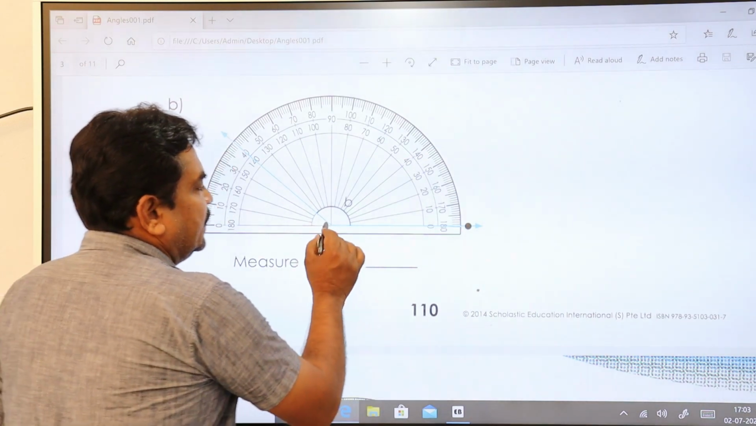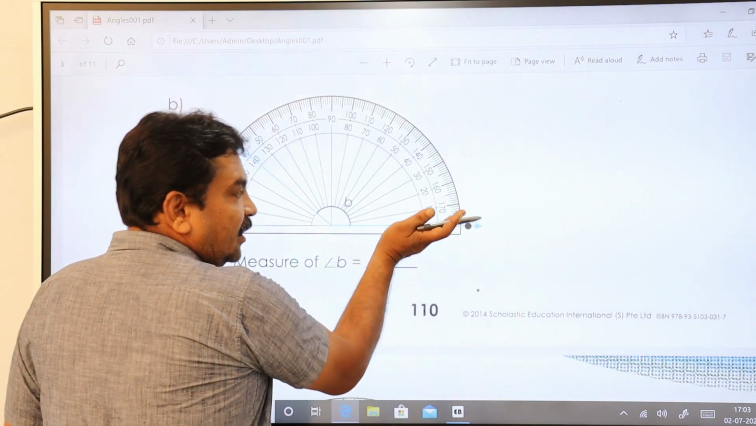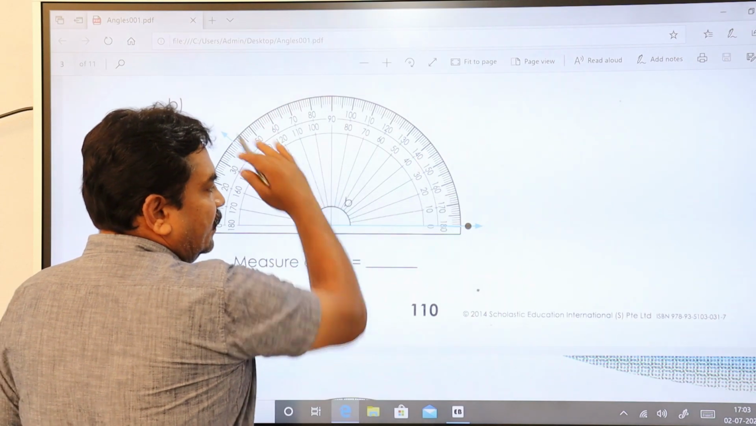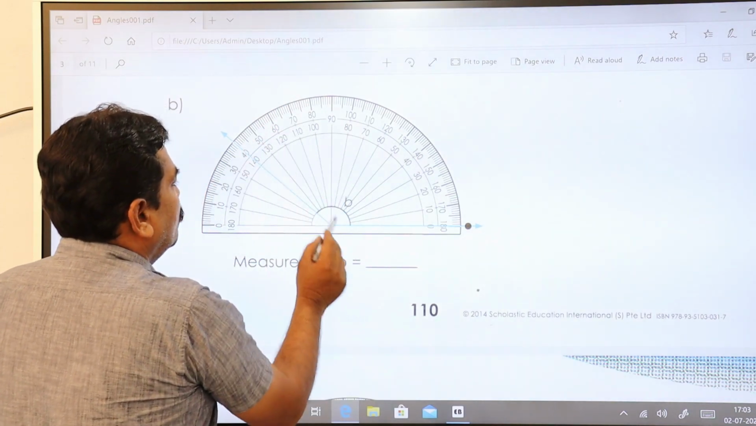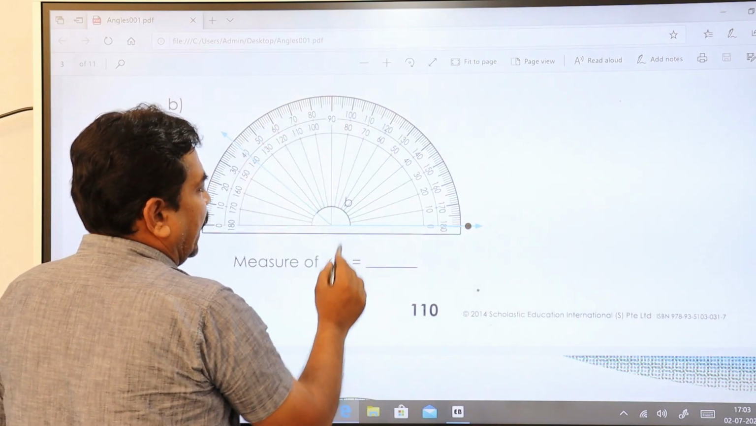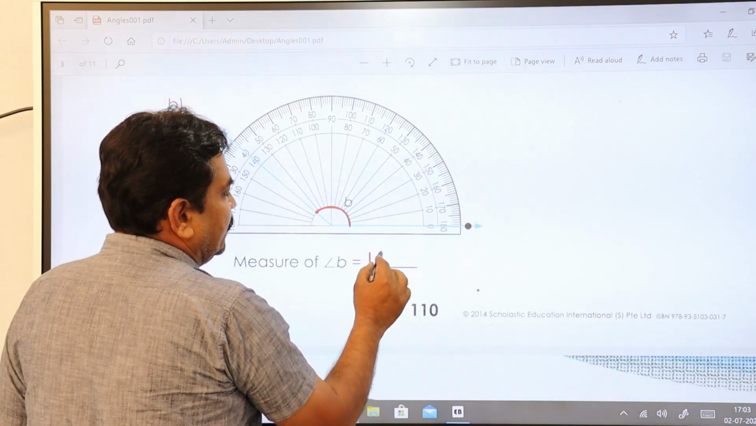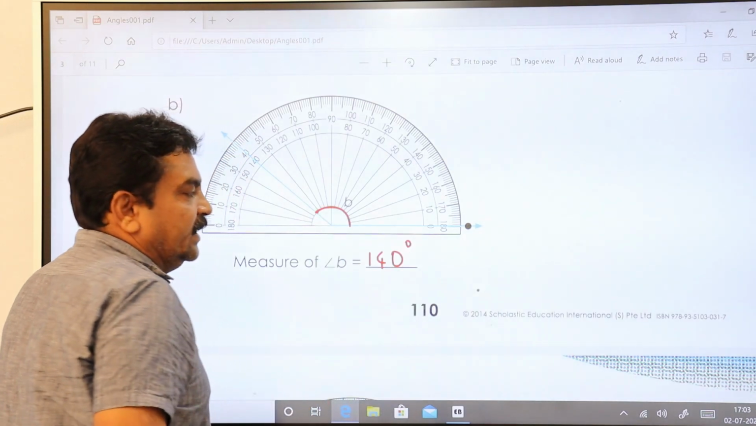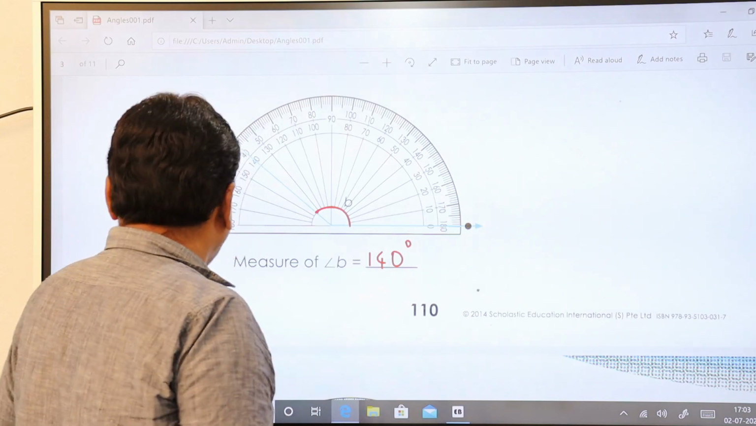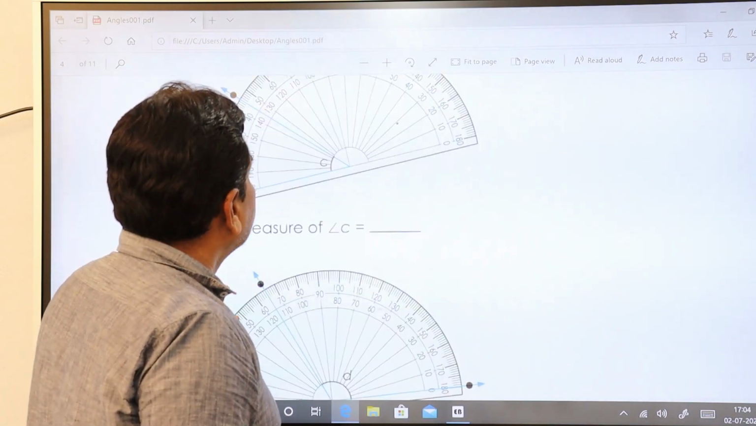Again, see, this is the baseline. Start counting from this side. How much? It goes to 140. So angle B, this angle B is how much? 140 degrees. It's very simple. The only thing is you have to understand.